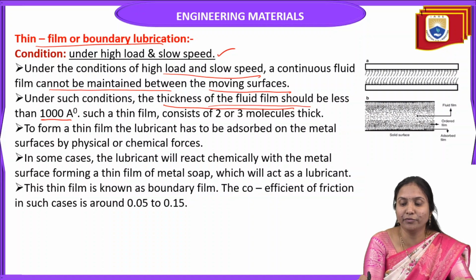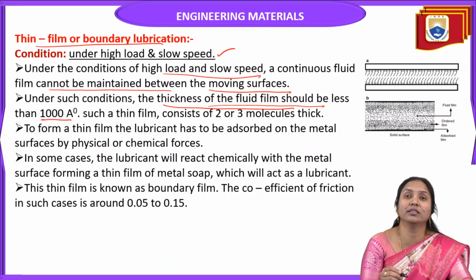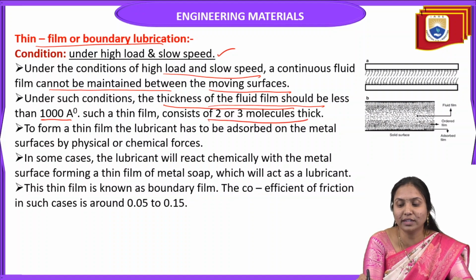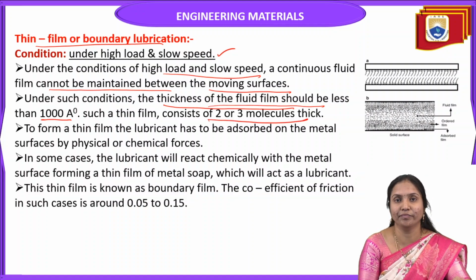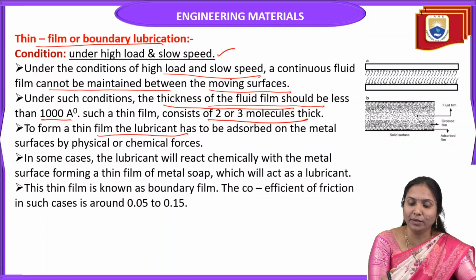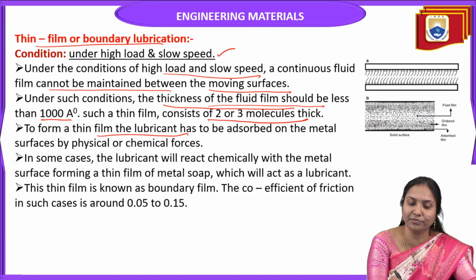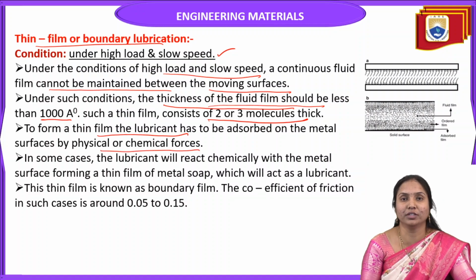The thickness of the fluid film should be less than 1000 angstroms. Such a thin film consists of 2 or 3 molecules thickness. To form a thin film, the lubricant has to be adsorbed on the metal surfaces by physical or chemical forces.